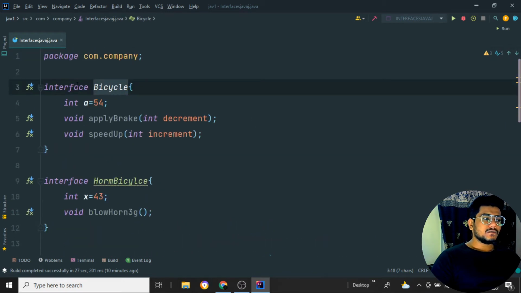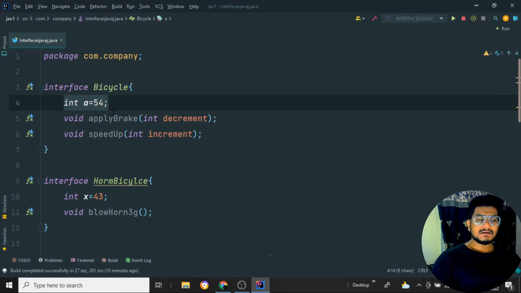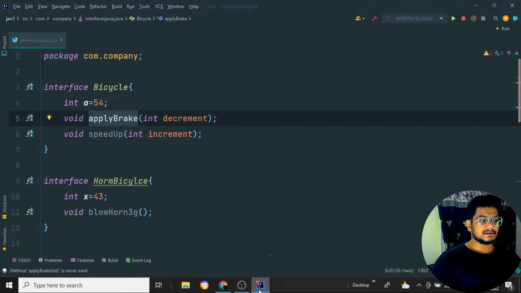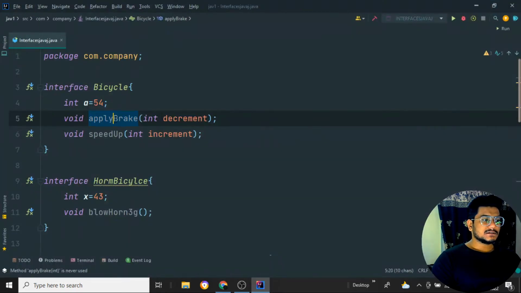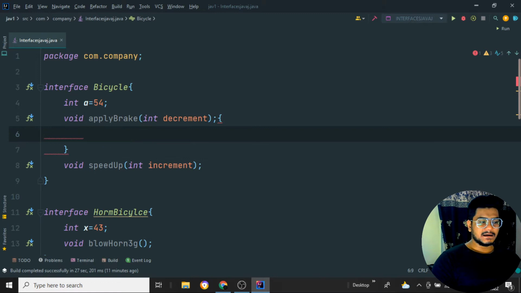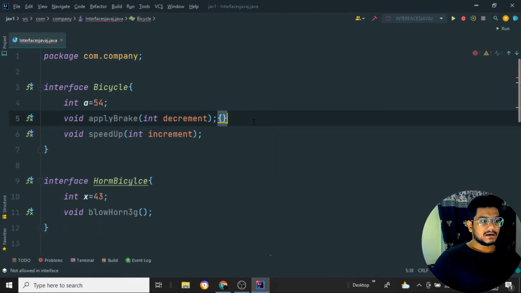Now I'll tell you how we can declare an interface. To declare an interface you just use the keyword interface, then the particular interface name. This is the syntax, and here we can declare variables and apply only methods. All the methods inside the interface must have empty bodies. These are all the methods, like apply brake and speed up, which takes one argument, but we are not defining any method bodies. We are just declaring the particular methods over here.